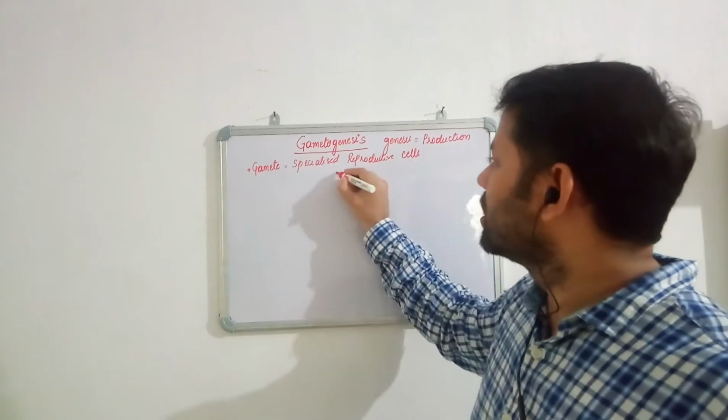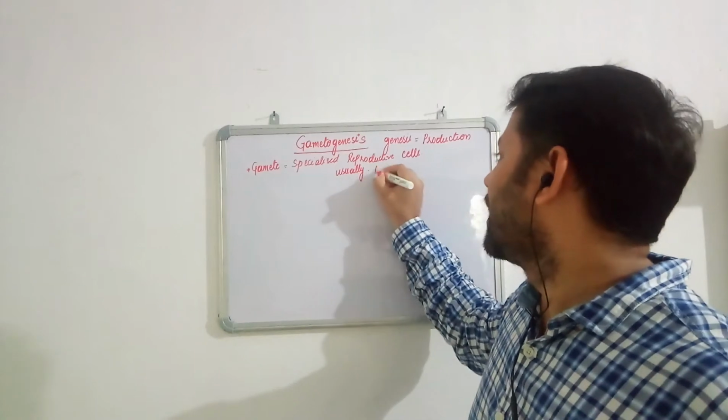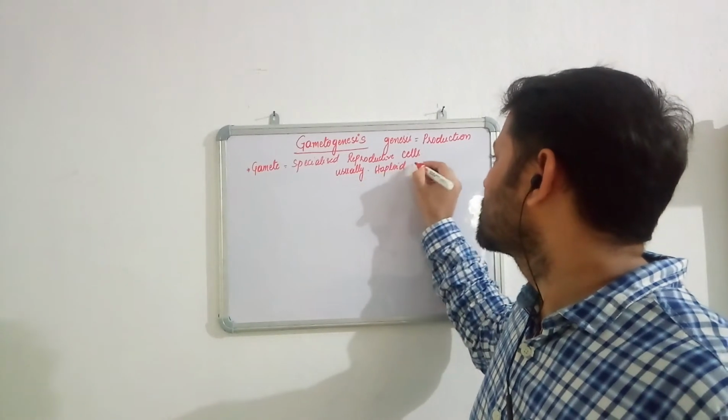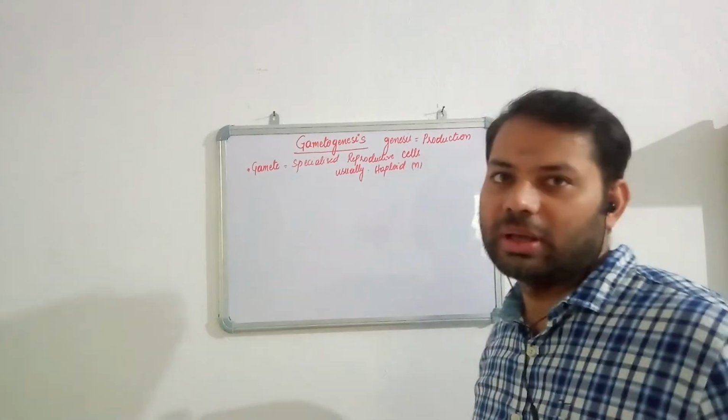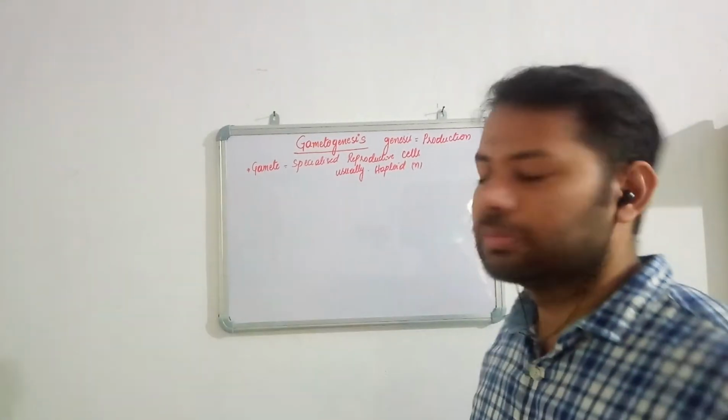Majority of the times, the ploidy of the gametes is haploid, which is indicated by N.